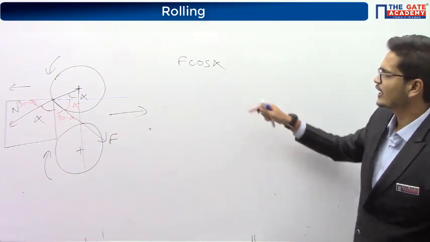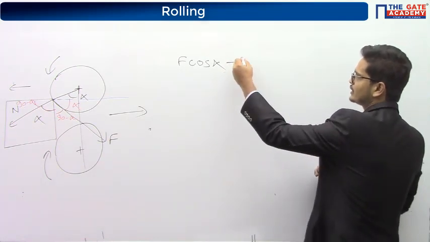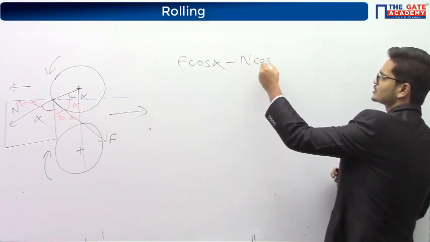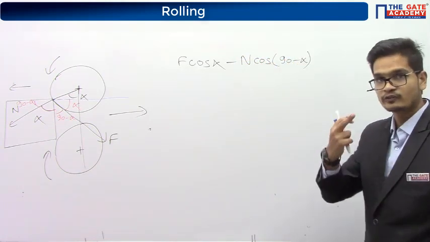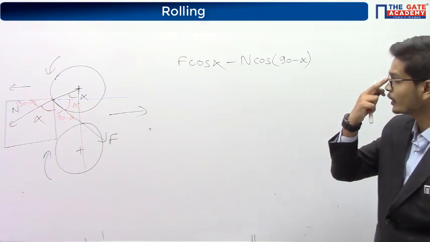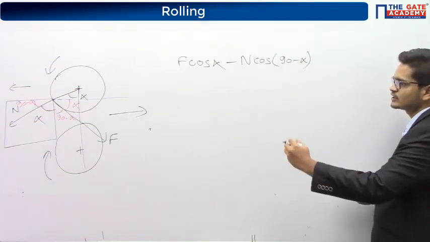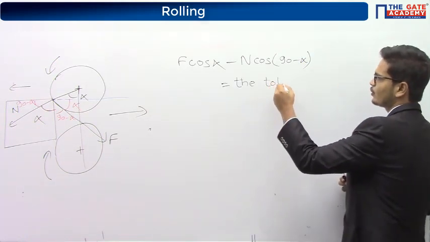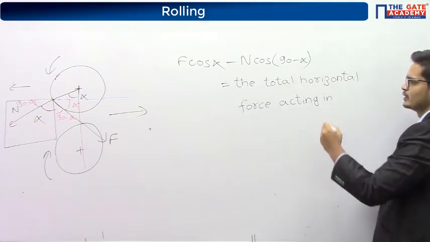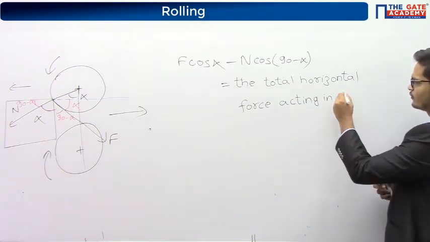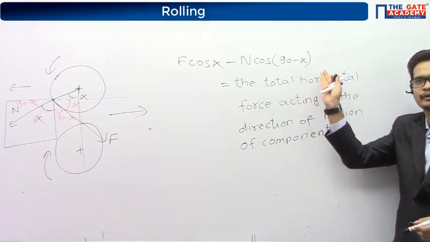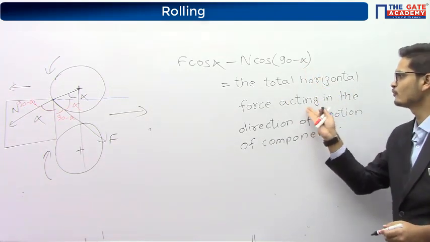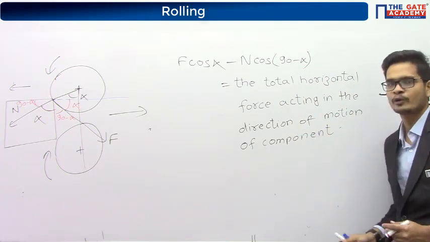So it can be written as minus N cos of 90 minus alpha. Okay. So this is the total horizontal force acting in the direction of motion of the component: F cos alpha minus N cos of 90 minus alpha.